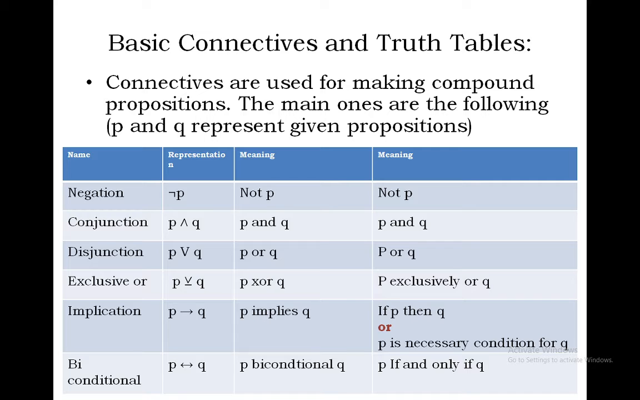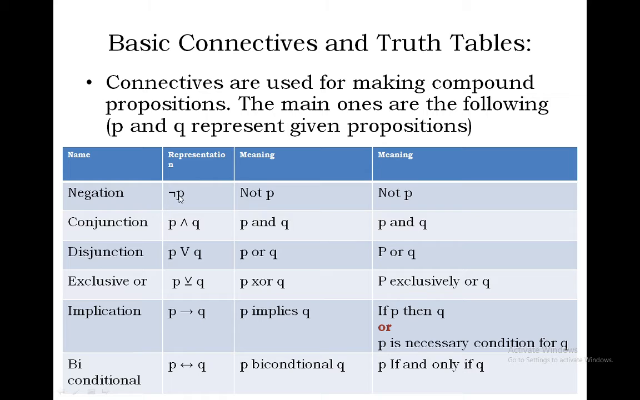Basic connectives and truth tables. Connectives are used for making compound propositions. The main ones are the following: P and Q represent given propositions. There are totally six connectives. First one negation, second conjunction, third disjunction, fourth exclusive OR, fifth implication, and last one is biconditional. They are represented like this.